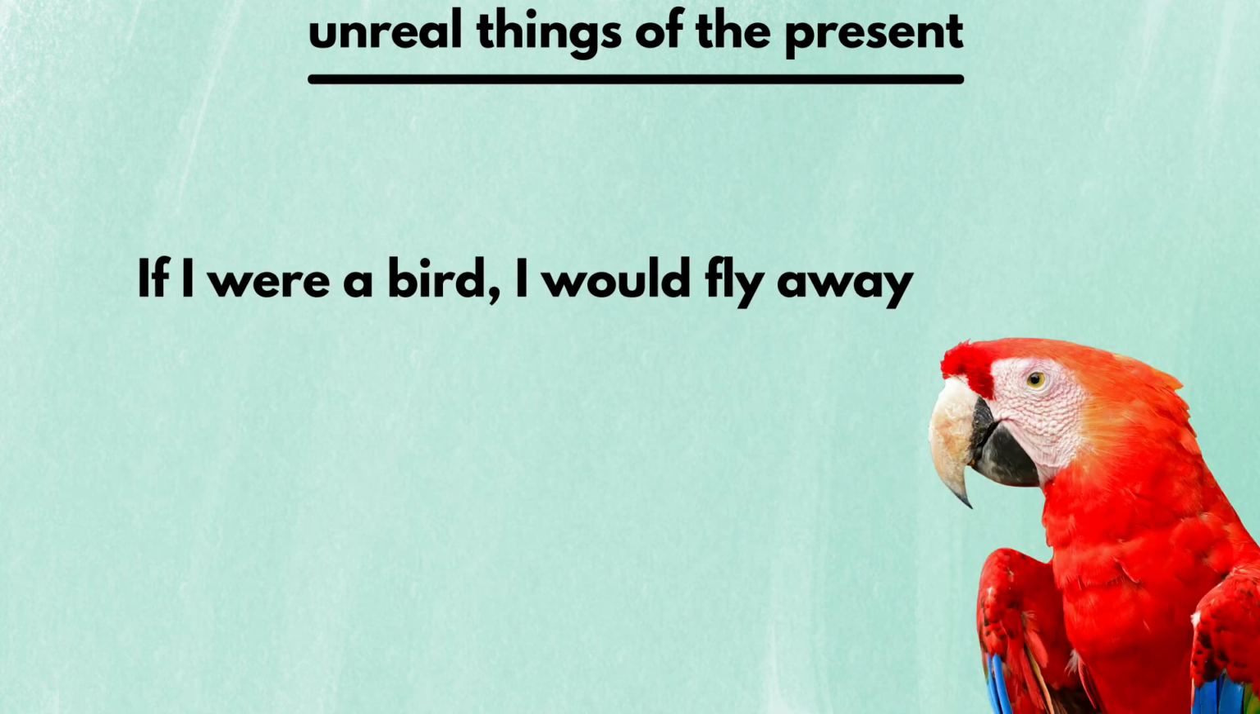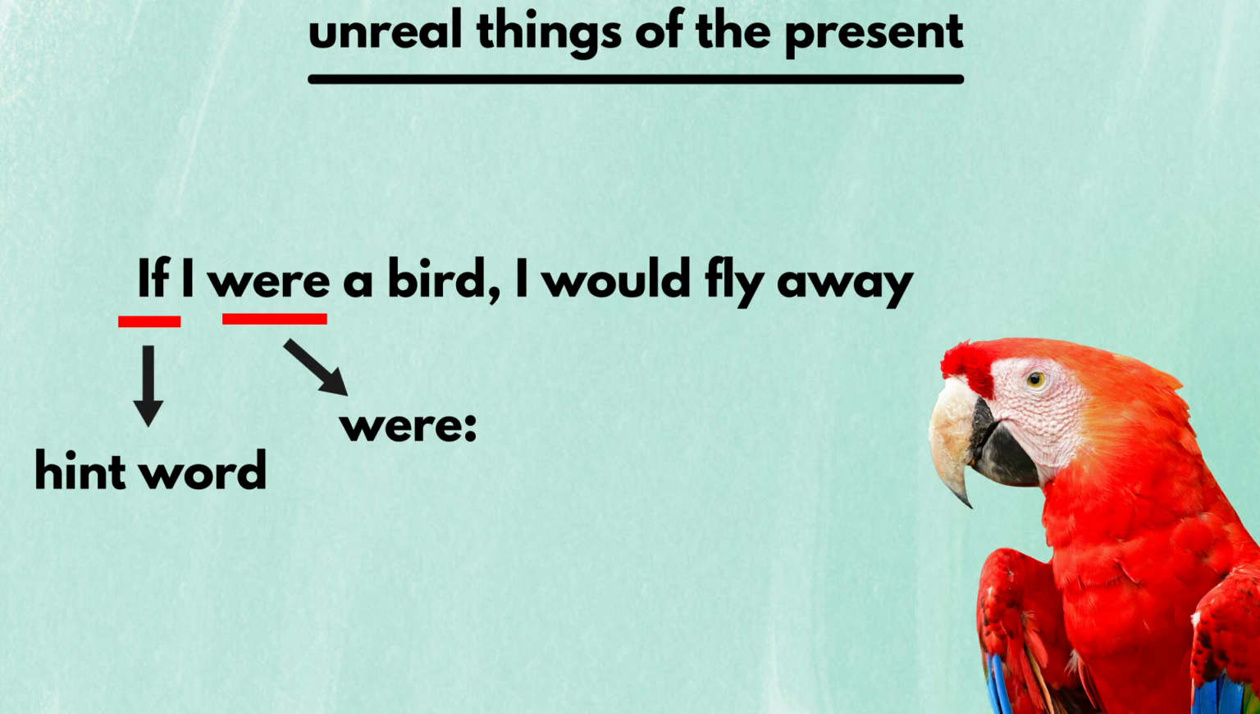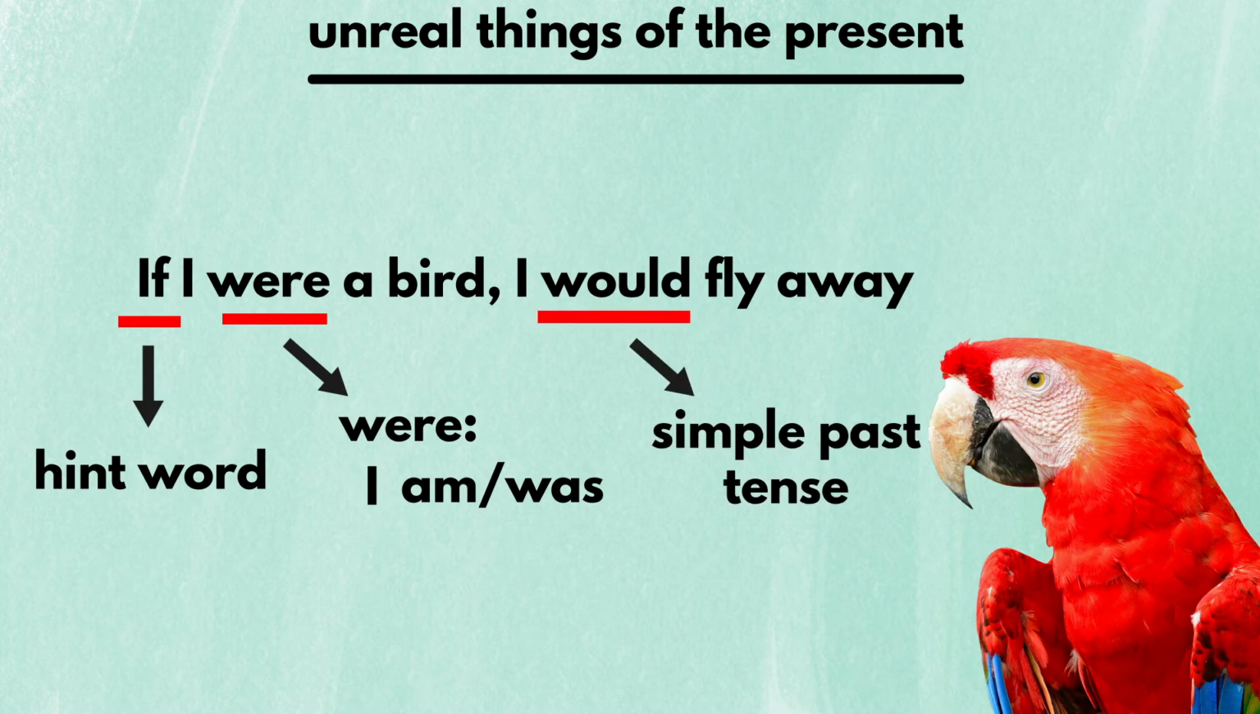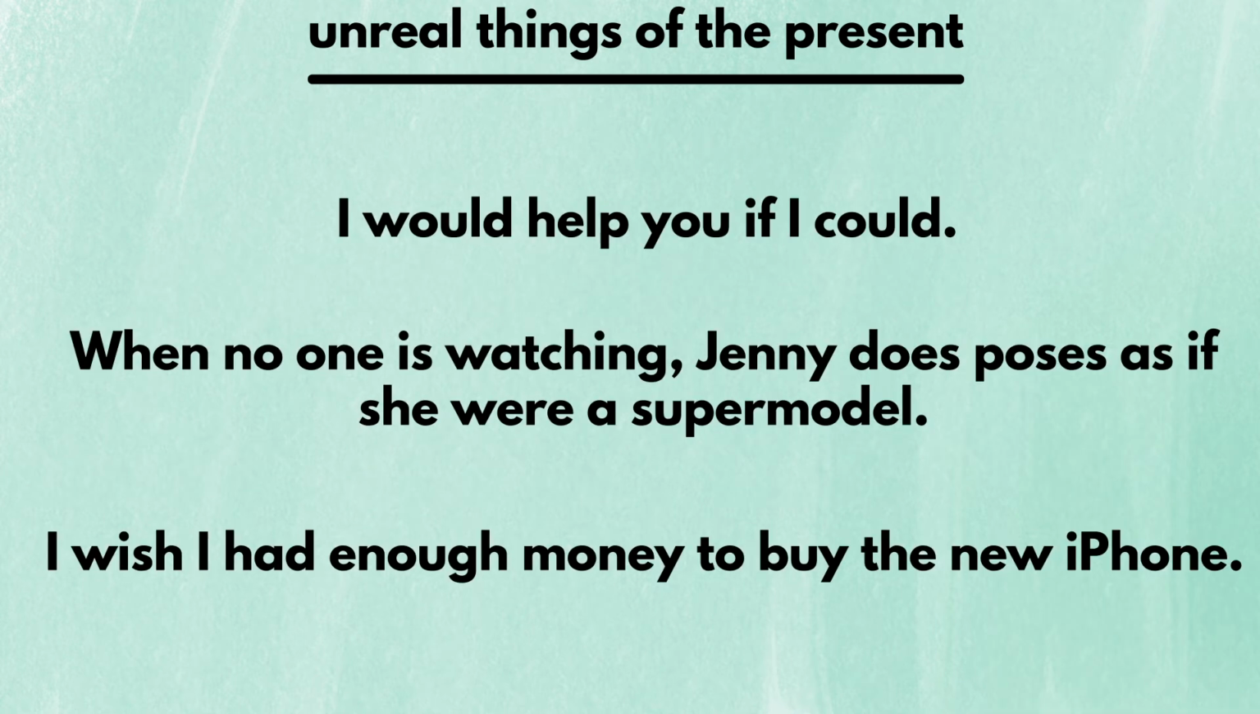Here's one more sentence to analyze. "If I were a bird, I would fly away." First, we know the sentence is in the subjunctive mood because the hint word "if" is there. Second, you know this sentence is in the subjunctive mood because the word "were" comes after "I." This is never possible in the indicative mood, where "am" or "was" comes after "I." Third, the verb "would" is in the simple past tense. Since the simple past tense is the default form of the subjunctive mood, we know that the speaker is imagining unreal things. Here are some more example sentences. I'll not analyze them though.